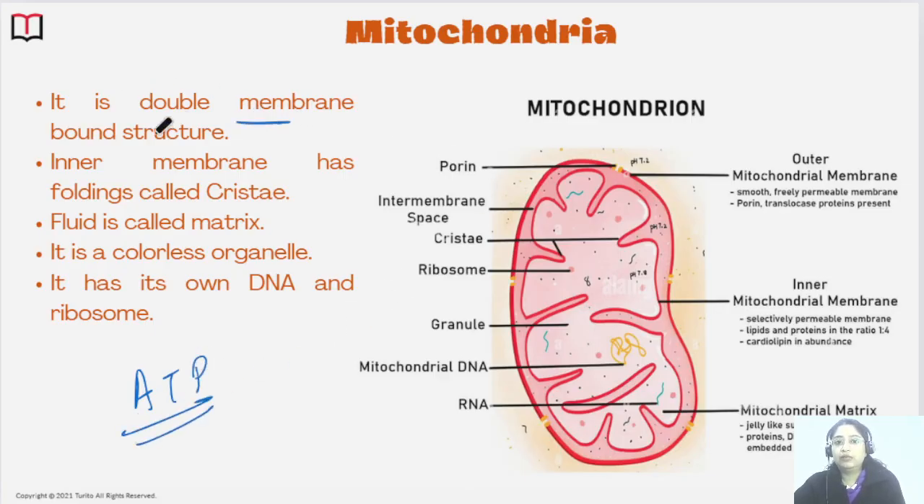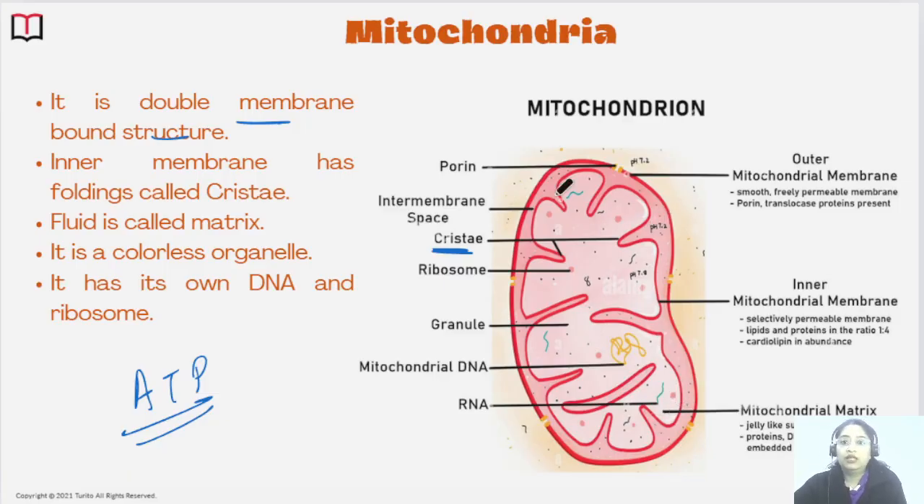It is a double membrane bound structure. Here you can see in the diagram, this is the mitochondria and this is the outer membrane, very smooth and permeable also. The inner membrane has these foldings which are called the cristae. These cristae help to increase the surface area for maximum production of ATP.